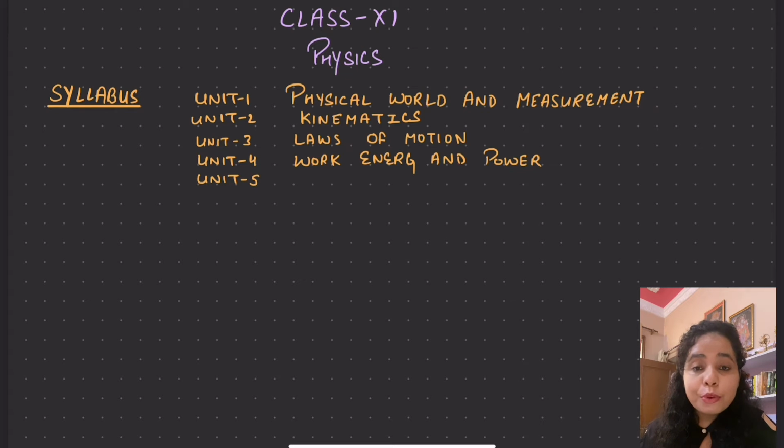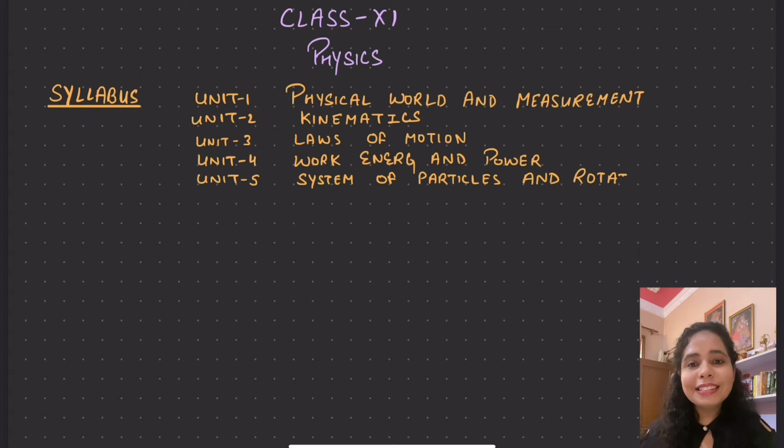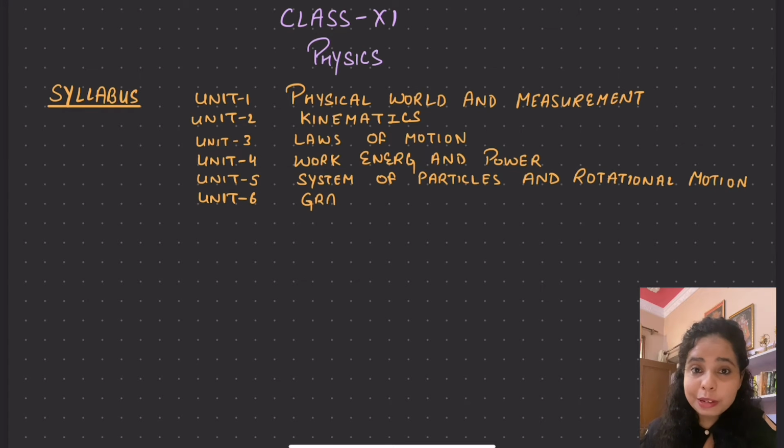it is called the motion of the system of particles and rotational motion. In this unit we are going to study the objects which possess a rotational motion. It will be a very detailed study, but it is going to be really very interesting, I promise you. And then the sixth unit is gravitation. A part of gravitation is done in class 9th, but still this unit is very much elaborated in class 11th, believe me. And now you are going to learn about the launching of satellites, the motion of a satellite. So this unit is going to be very interesting once again.